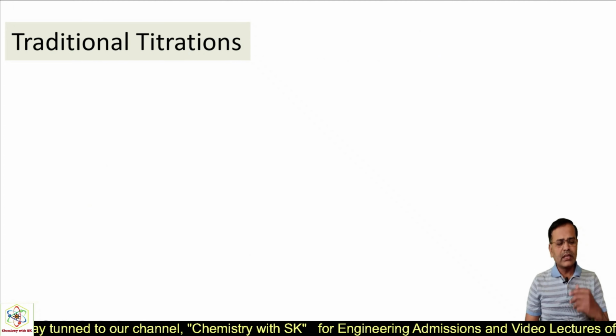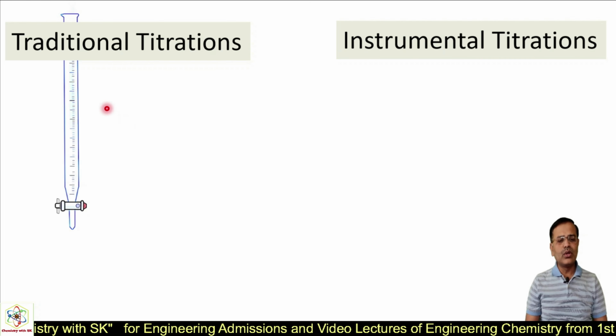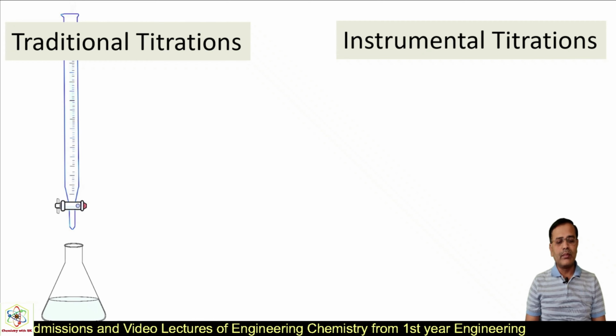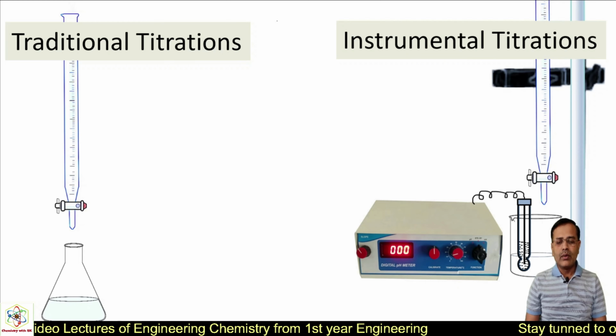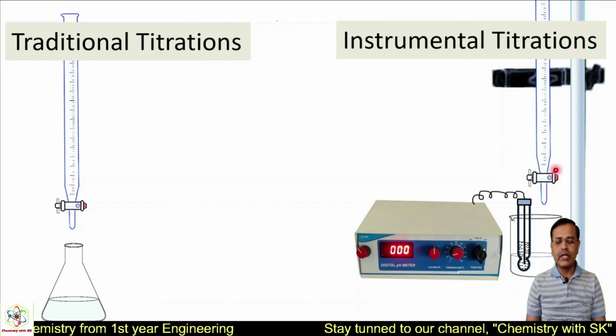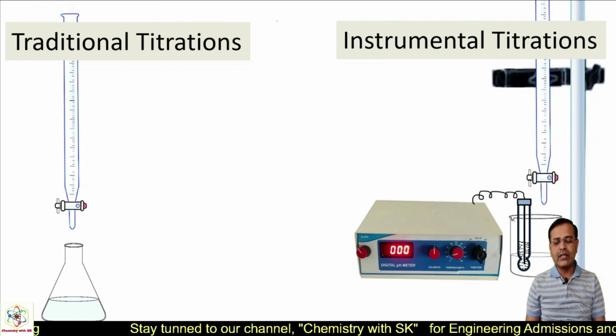So let us see the difference between traditional titrations and instrumental titrations. As you know, in traditional titration, we require instruments like a burette and a conical flask, while in instrumental methods of titration, we also require a burette. Instead of a conical flask, we are taking a beaker. Why do we need to take a beaker here?